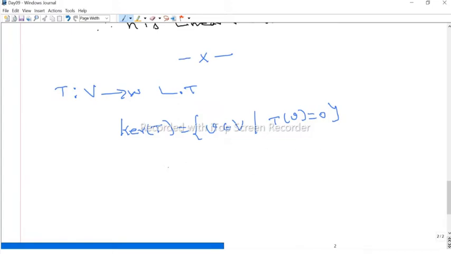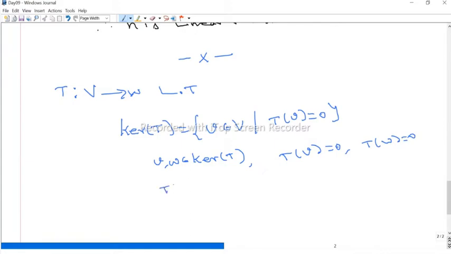How do we check this is a subspace? Suppose I take some v and w in the kernel of T. Now what do we have to prove? The sum should be in the set. Since v is in the kernel of T, T of v should be 0. Again, w is an element of the kernel, therefore T of w should be 0.